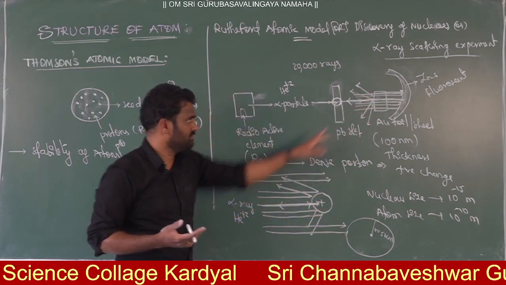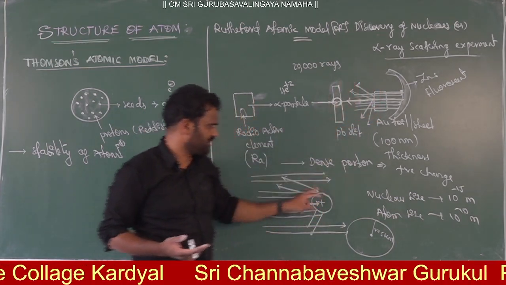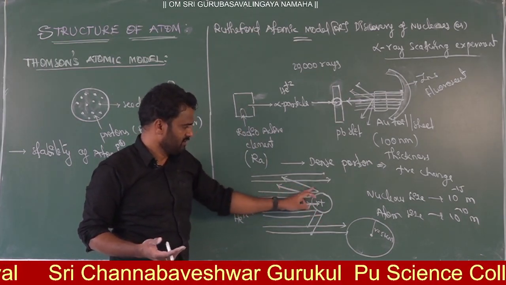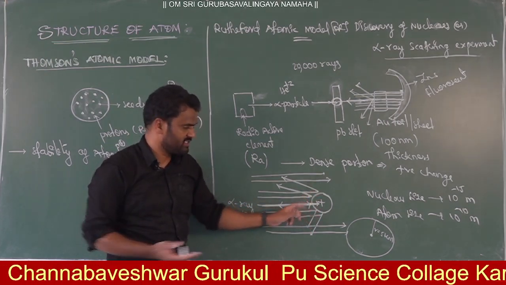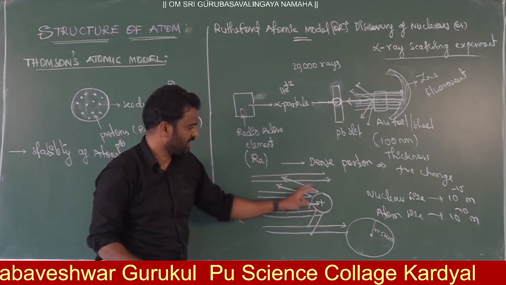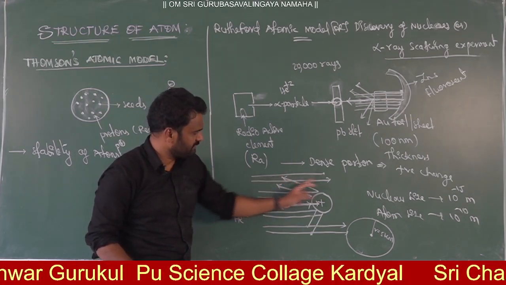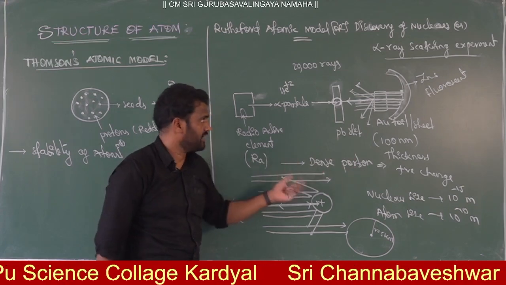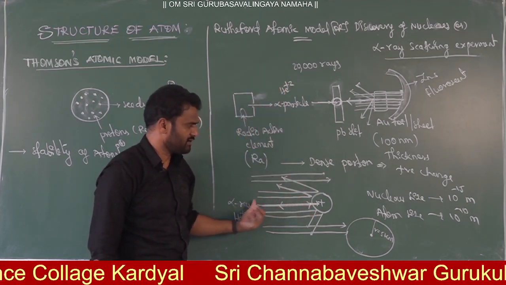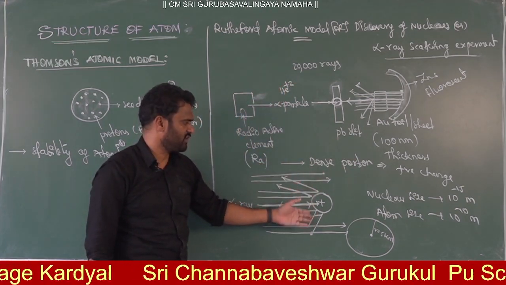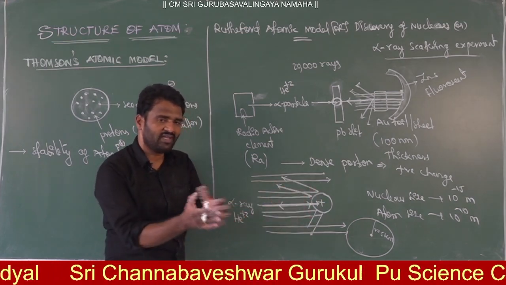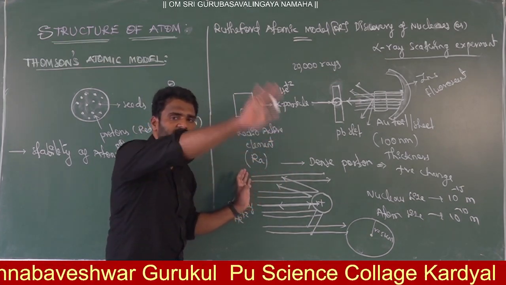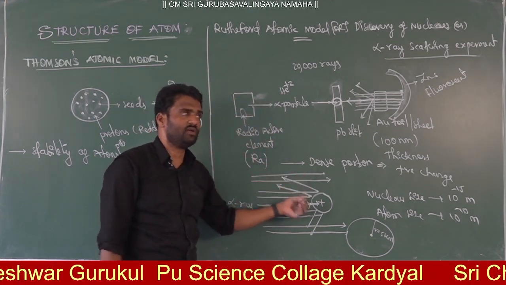You can explain this by taking one atom. When alpha particles move nearer to the nucleus, due to repulsion they get deflected, and these are the angles you will get. Out of 20,000, only one ray is getting back. Of the remaining, 1 to 5% of rays only get deflection. More than 90% of rays simply pass through the gold foil without deflection.